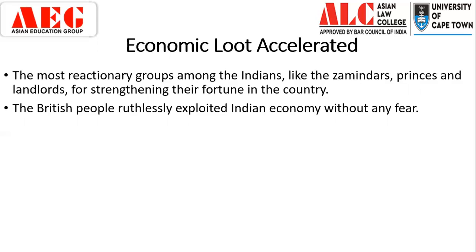So railways started coming in, telegraph started happening, roads were being built, and for all of this, Indians were being taxed. High revenue demand was something that was happening. The Indian peasantry was not producing for local consumption, but rather producing for what was required in the European market. Industries were completely destroyed, and what Dadabhai Naoroji calls the drain of wealth started happening, and thus it gave way for the British to economically impoverish the country.